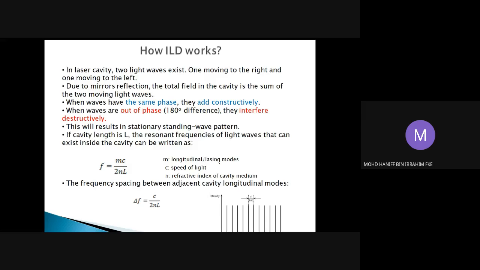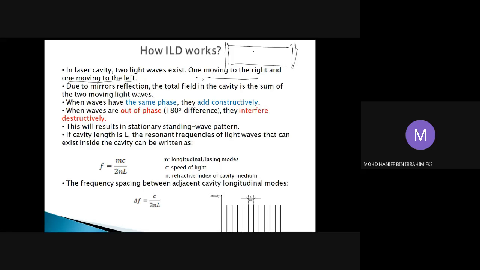So in the cavity, this is what happens. Basically, in the cavity there should be two light waves, in which one wave of light will move to the right and one wave of light will move to the left. So this is your photon, this is your mirror, that's your cavity, and these are your mirrors here.